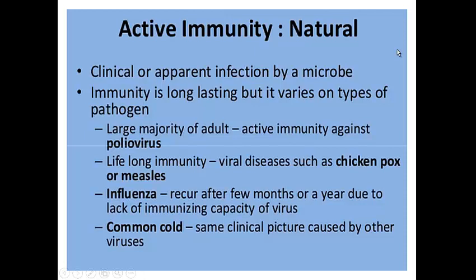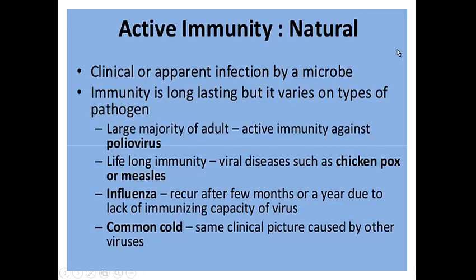These are some examples where we are naturally protected. Most of us are protected from the polio virus. For example, chicken pox and measles give lifelong immunity. Such diseases do not attack once we are immunized, from when we are a small baby. Then throughout life this kind of disease would not repeat.